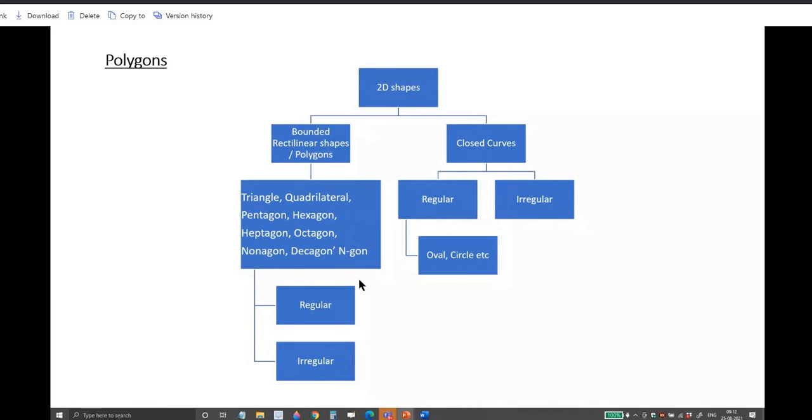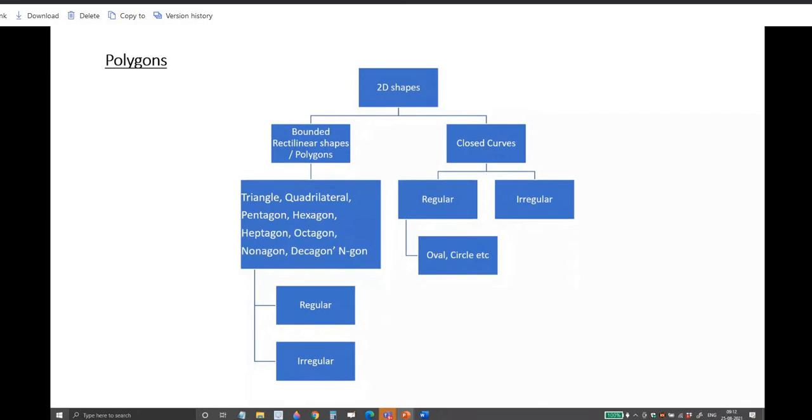What is an n-gon? A polygon with n sides, you call it an n-gon. Is it understood? Hello? Yes, sir. What is the polygon with 7 sides called? Septagon. Heptagon or septagon. Okay?